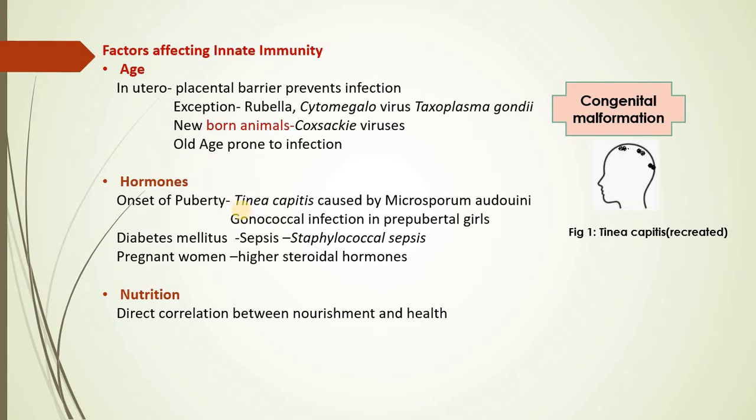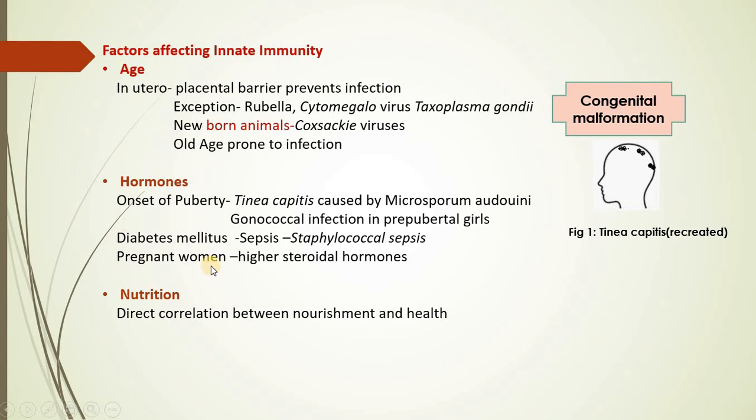Hence, we can say that a lower amount of hormone can lead to more infection.